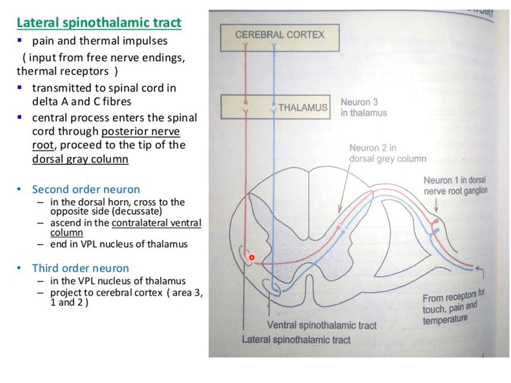Now these fibers ascend in the contralateral columns as the lateral spinothalamic tract. The lateral spinothalamic tract ascends through the medulla oblongata.